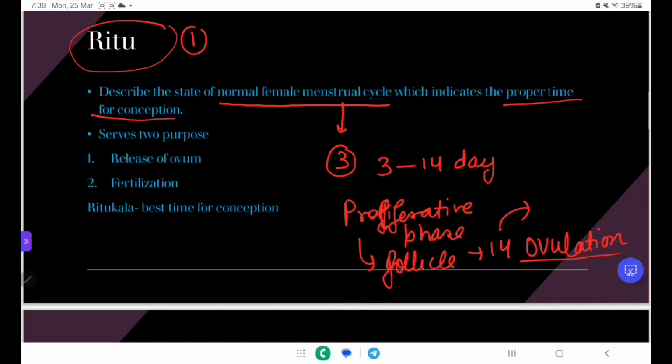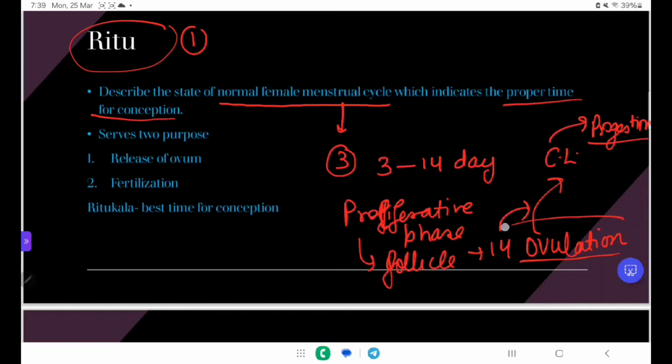If there is no fertilization, then the remnant of the Graafian follicle in the ovary forms the corpus luteum. This secretes progesterone, and this is known as the post-ovulatory period. Due to the secretion of progesterone, it is known as the secretory period. And after the secretory period is over, again the menstrual cycle starts. This is the common basic framework of the menstrual cycle. Here Ritu is representing that female menstrual cycle.